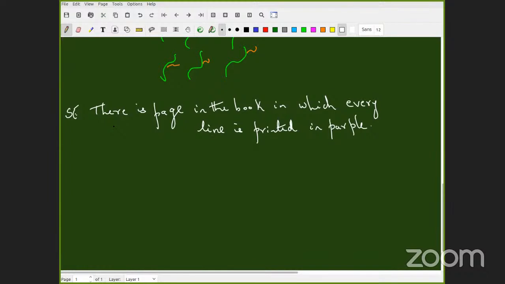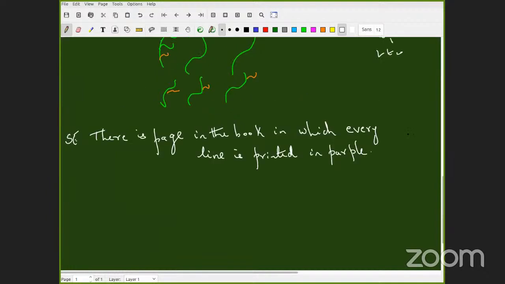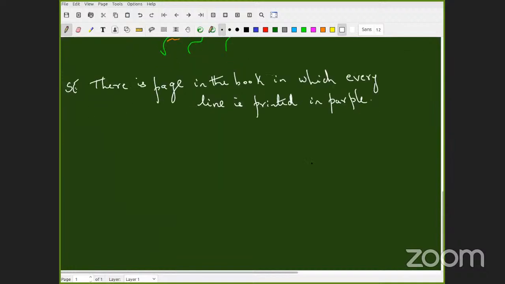Very good. Let's ask somebody from R9. Ilandeshwari. There exists. Very good. No, first you write down all the sets. Quantifiers are there exists, for all, right? Now can you say the underlying set for the first quantifier? Set of all pages in that book. Very good. So we will keep P for that. P is the set of pages of the book.